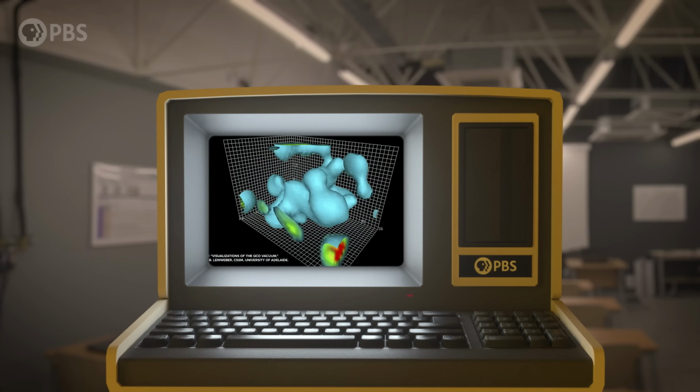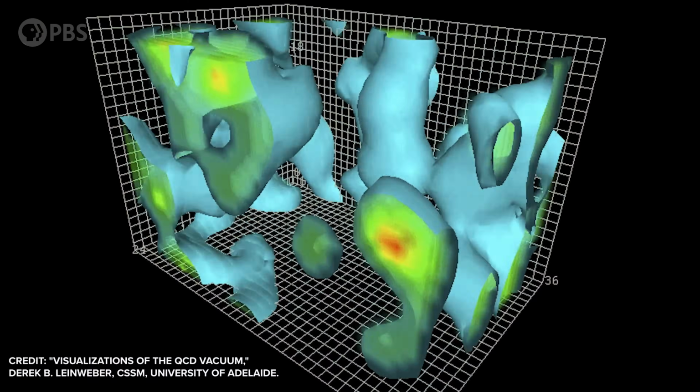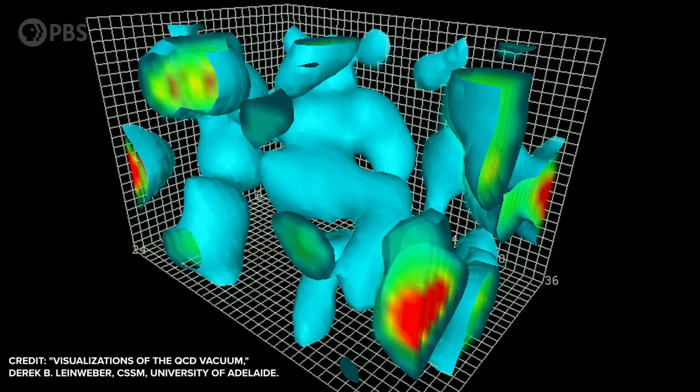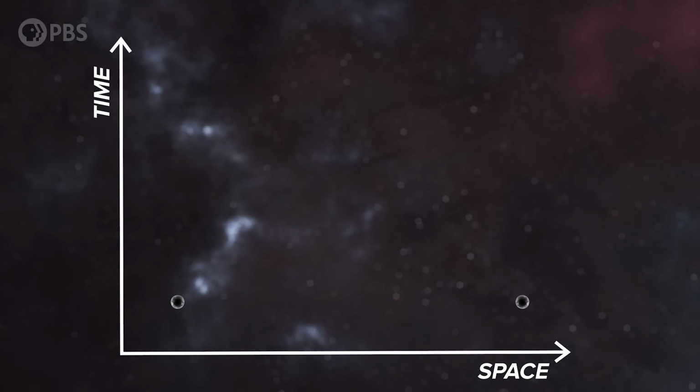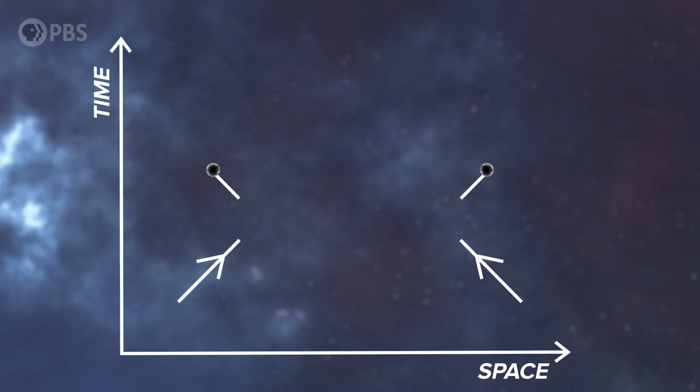Or would be if it weren't for the fact that people are exceptionally clever and they came up with lattice simulations. Now, before we do the hard stuff, let's review the comparatively easy quantum electrodynamics. Say we want to predict what happens when 2 electrons are shot towards each other. We can actually calculate the almost exact probability of them bouncing apart at a given speed and angle. We do that by adding up all the possible ways that interaction could happen.